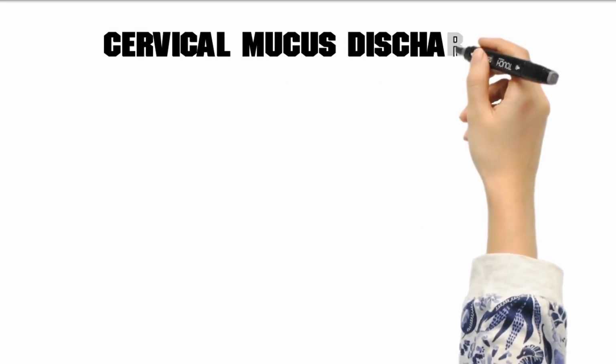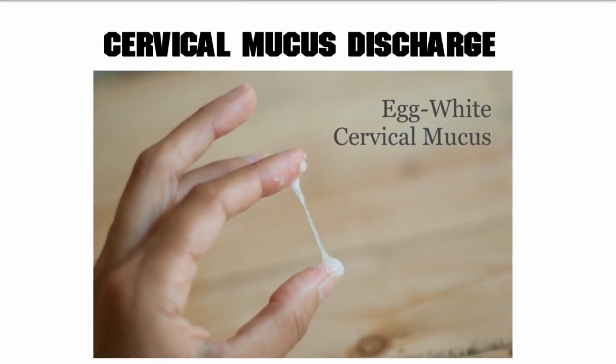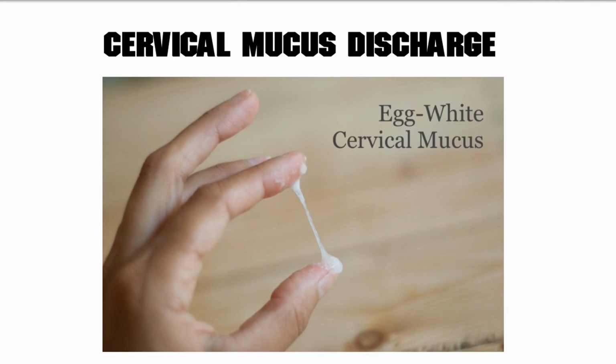Cervical mucus discharge. The best period to have intercourse to get pregnant is when you observe the most fertile cervical mucus. The cervical mucus discharge looks like raw egg white, and you notice it a few days before ovulation. It becomes more slippery as you get closer to the day of ovulation. The cervical mucus helps the sperm cells get to their target area for fertilization to take place.